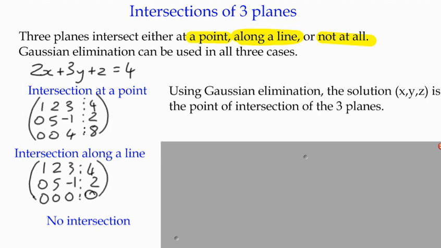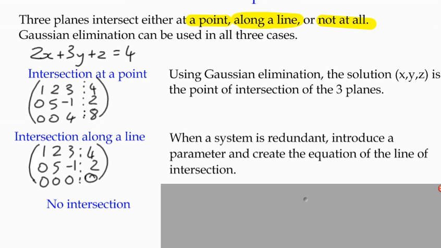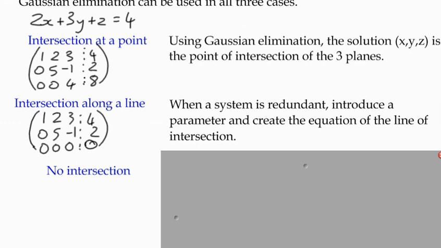And we know from our Gaussian elimination that that means there are an infinite number of solutions. And when that's the case, our solution is going to be the equation of a line. The infinite solutions are the infinite number of points along a line. I've got an example just coming up here. What we're going to have to do is introduce a parameter and create the equation of that line. So that's the kind of one that's really interesting.